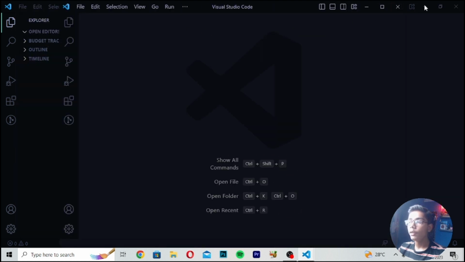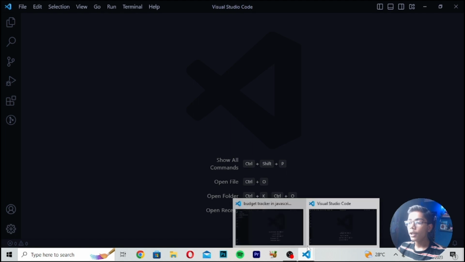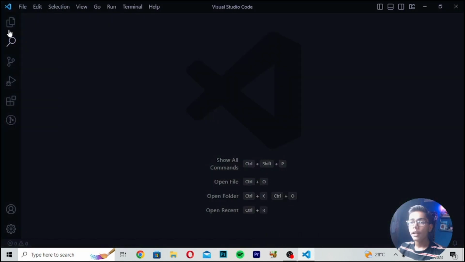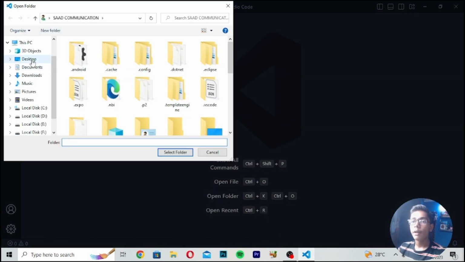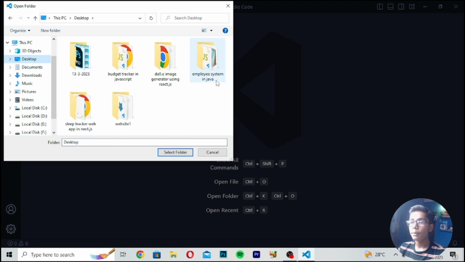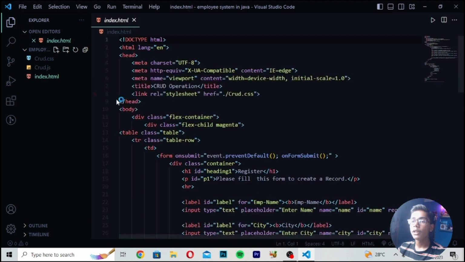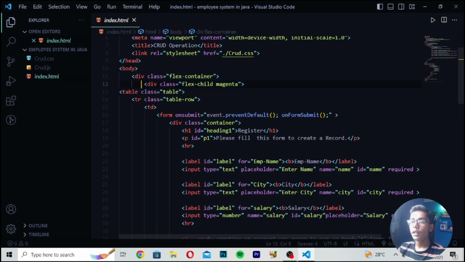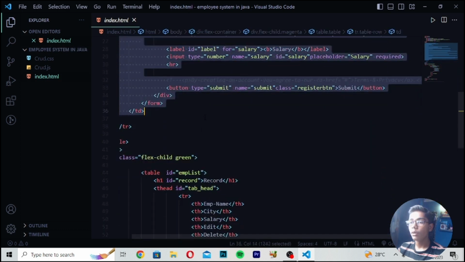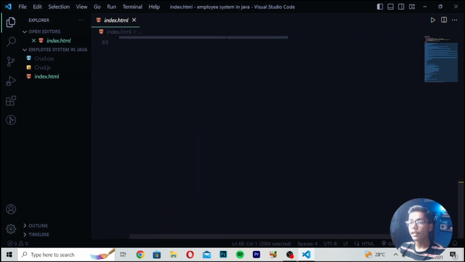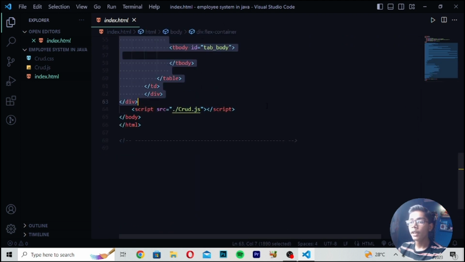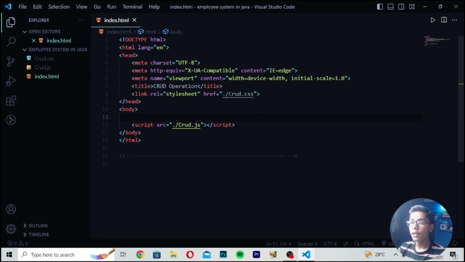So I will be taking a new window for that. After taking the new window, I will be closing the previous window here. Then I will be opening my folder, and my folder is on the desktop, and you can see here is my folder, employee system in Java. So I will be opening this folder. These are my main files from which we'll be working in this project. I will be erasing all the code which we are getting in these files, because we will not be needing these things here. So I will be moving here and directly erasing all this stuff. Then I will be saving it.